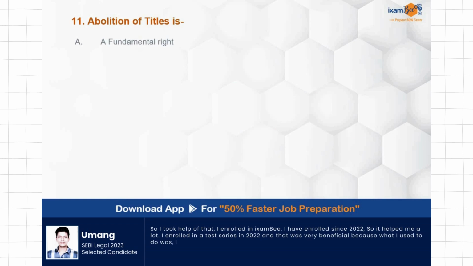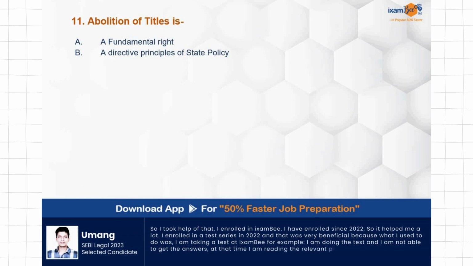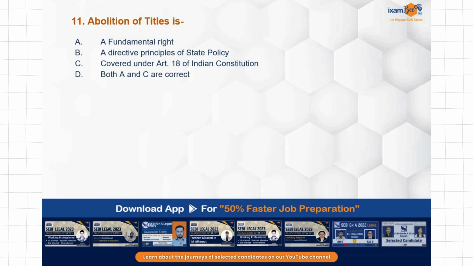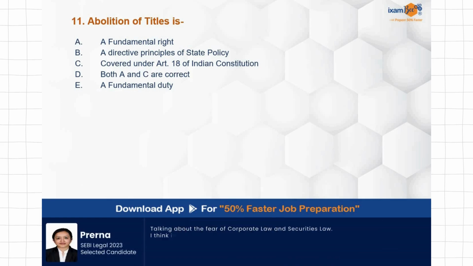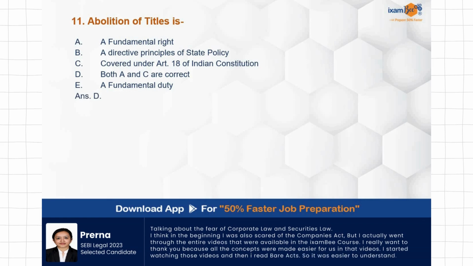Abolition of titles. Fundamental right, a directive principle of state policy covered under Article 18 of the Indian Constitution. Both A and C are correct. That is, it is a fundamental right and it is covered under Article 18. A fundamental duty. So, abolition of titles is what? Very easy question. If you are aware of it, then within seconds you can answer that it is a fundamental right and it is also covered under Article 18 of the Indian Constitution.